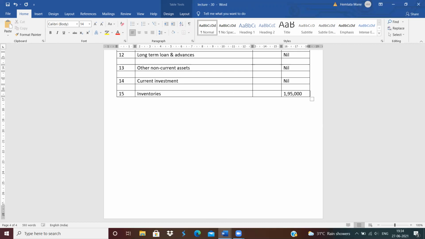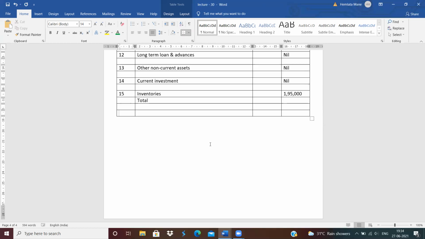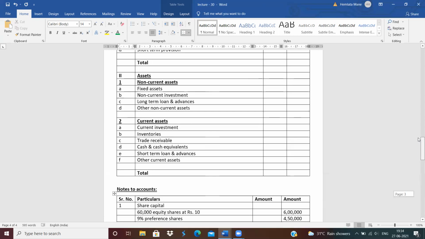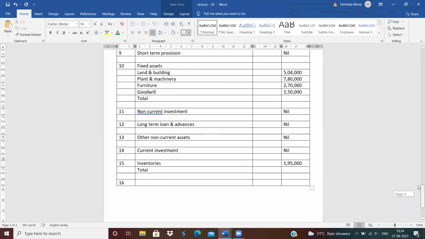1,95,000. Then next, leave one line for total, and then again leave one line and give the next heading. Next heading, see, after inventory, next heading is which? Next heading is trade receivable. So write down trade receivable. How much is the amount of trade receivable?